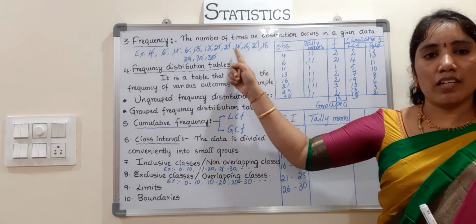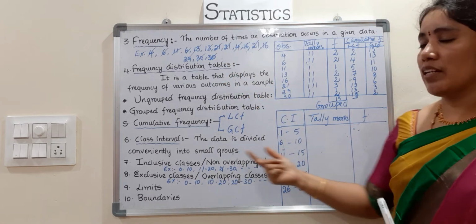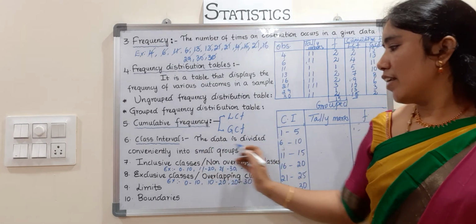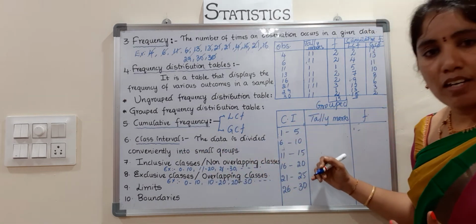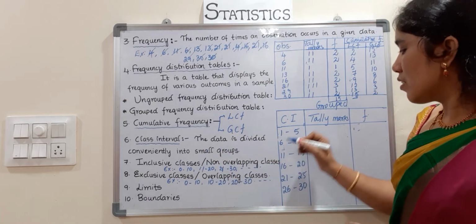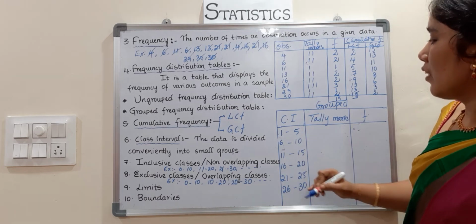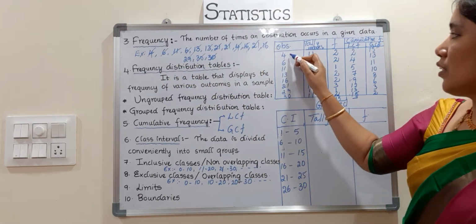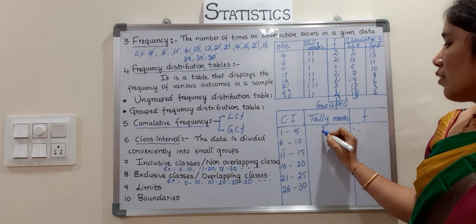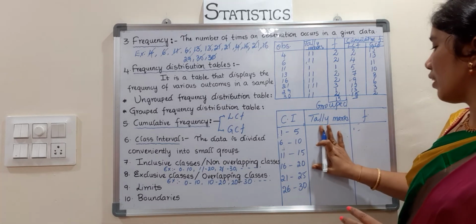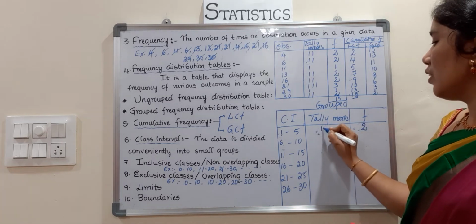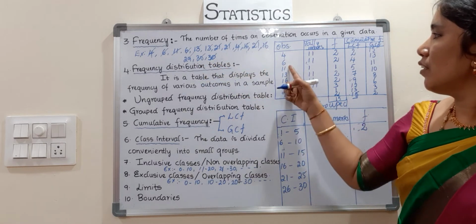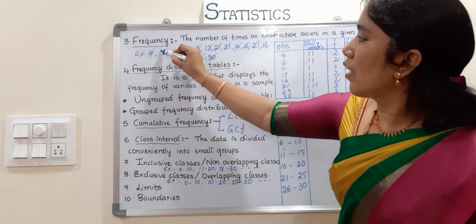So we already learned the range. Range divided by the size of the class gives the class interval, that is, how many classes you have to draw. Now the data is divided conveniently into small groups, and it's called the class interval. So the class intervals I wrote already here. In this class interval, for tally marks, take 1 to 5. How many are there? See, 1 to 5 from this also. How many are there? 2. That is also 4 only. That is the tally marks right here. Frequency, write it here. This is 2. Next 6 to 10. See, 6, I drew a cross here. 6.